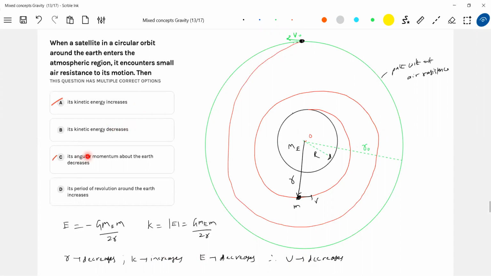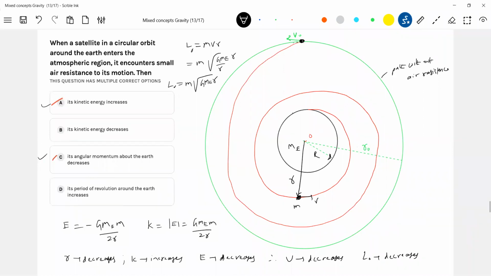What about the angular momentum? What is the angular momentum of the satellite? What is the basic formula? Angular momentum should be equal to m v r. Let me write it about O. And what is the orbital speed? Root of G M by r. So this I'll substitute inside. Look at r. r decreases. So what should happen to L O? It decreases. So its angular momentum about the Earth decreases. So these two are justified.